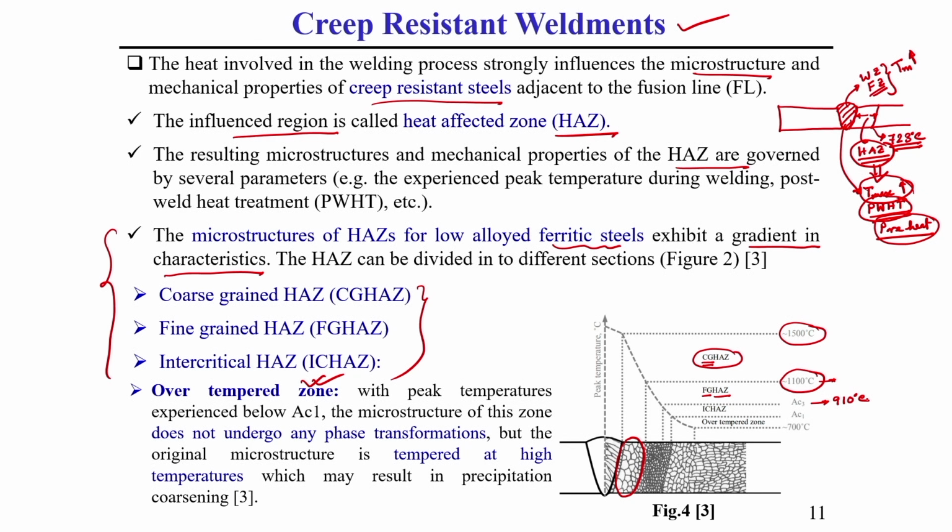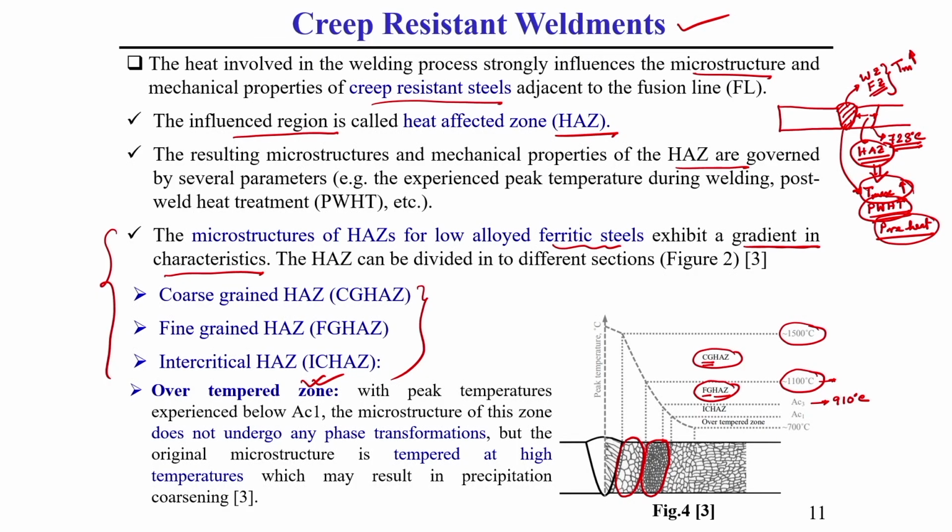What I am telling, understand? Within this zone there is a very fine microstructure. That is why I have written that this zone is a gradient zone, meaning somewhere very fine grain, somewhere very coarse grain, the gradient is there, it is not uniform.